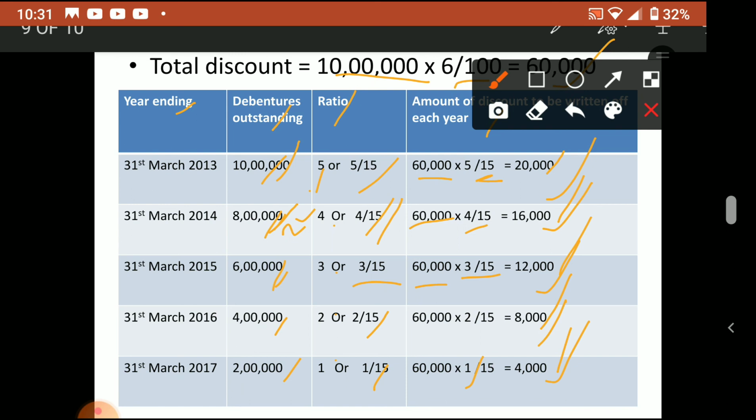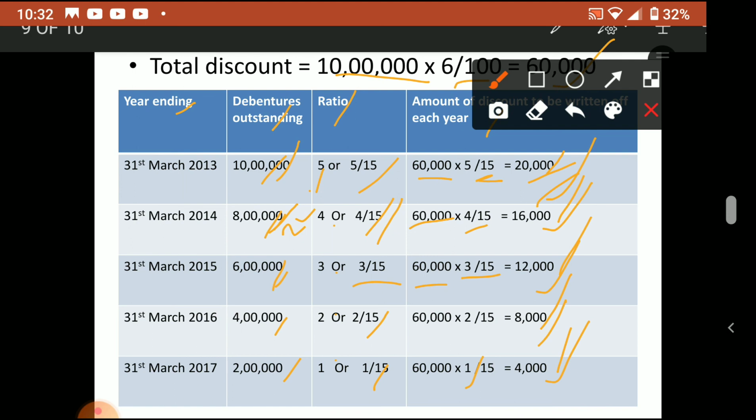Now what to do? The same way I showed in that video, you write: to 11% debenture 60,000. Then by statement of P&L, first year you have to put 20,000. Then you total it, balance it, remaining amount carried down.